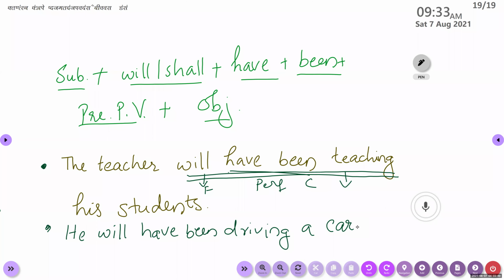Will have been driving. Will shows it is future, have been shows it is perfect, and driving shows it is continuous. So this is the finite verb here. Clear? It shows the exact time of action. I hope this is clear for you, children.